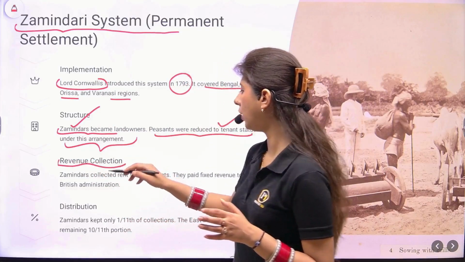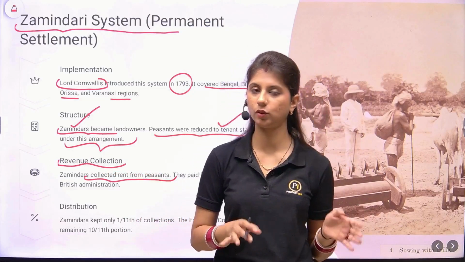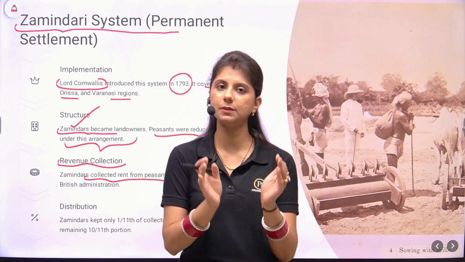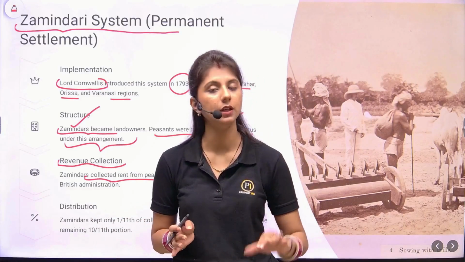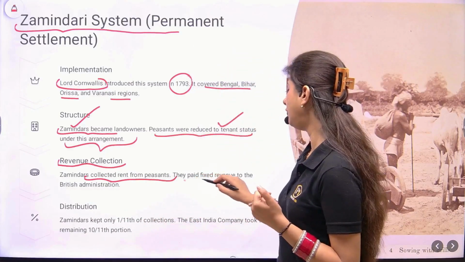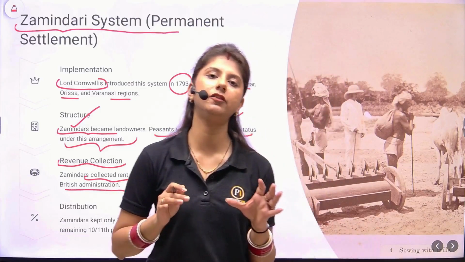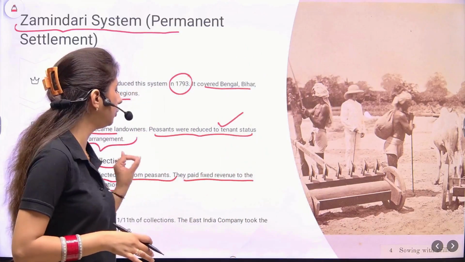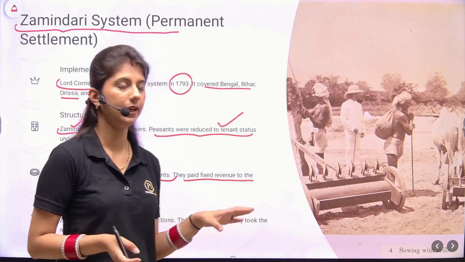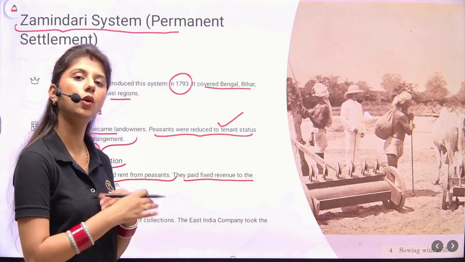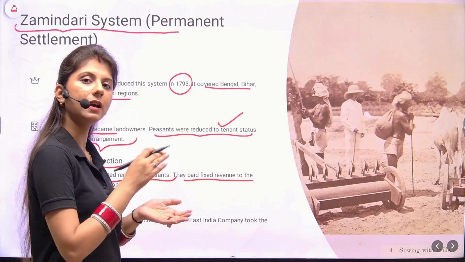Now, the revenue was collected from the peasants through the Zamindars. So, the Zamindars were the responsible authorities who paid rents to the Britishers after collecting it from the peasants. They paid fixed revenue to the British. See, the name says the permanent settlement. So, the Britishers had fixed a certain amount that you are going to pay us this much, and there was no mention of how much revenue Zamindars could extract.